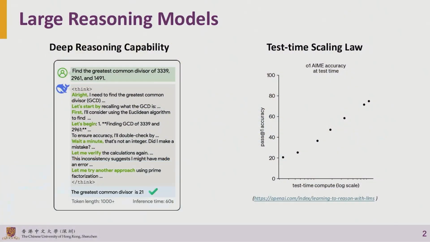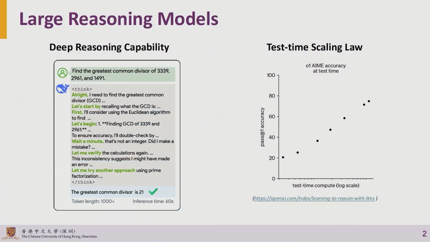Nowadays, it's very well known that OpenAI shows the test-time scaling law: with longer reasoning, longer thinking, the model performance is much better. So we don't need such large-scale pre-training. They also show that it can be used for alignment. So the thinking process plays a key role in today's large language models.